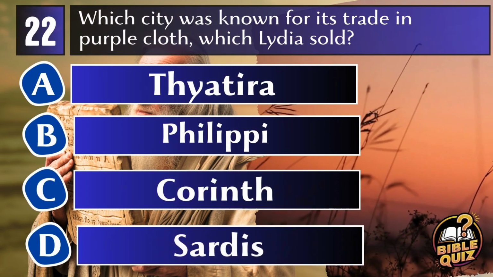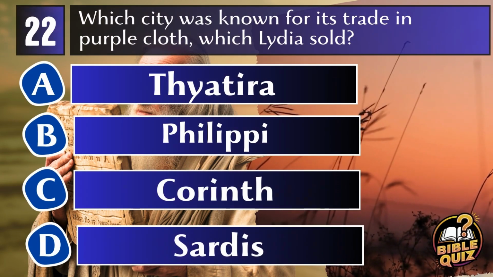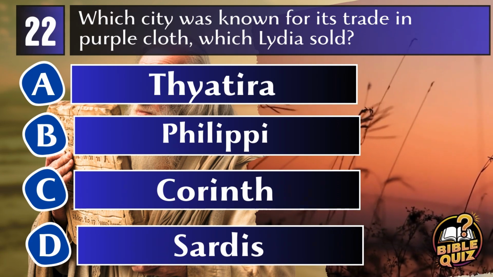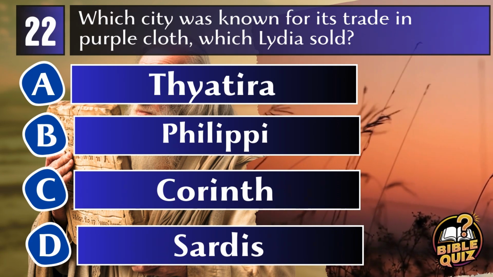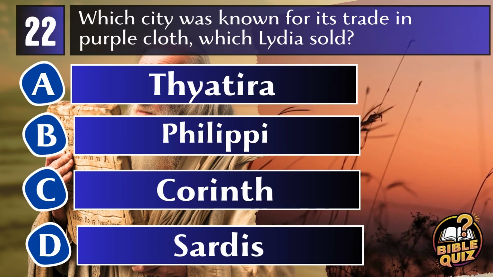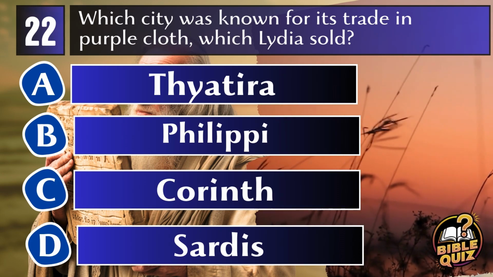Question 22. Which city was known for its trade in purple cloth, which Lydia sold? A. Thyatira. B. Philippi. C. Corinth. D. Sardis.